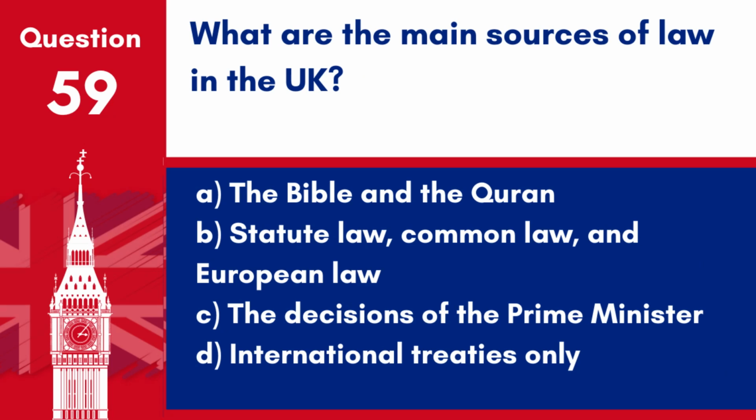Question 59. What are the main sources of law in the UK? A. The Bible and the Quran. B. Statute law, common law, and European law. C. The decisions of the Prime Minister. D. International treaties only. Answer: B. Statute law, common law, and European law. These are the principal sources of UK law, encompassing legislation, legal precedents, and European legislation prior to Brexit.